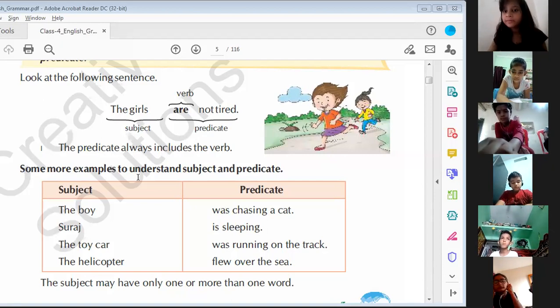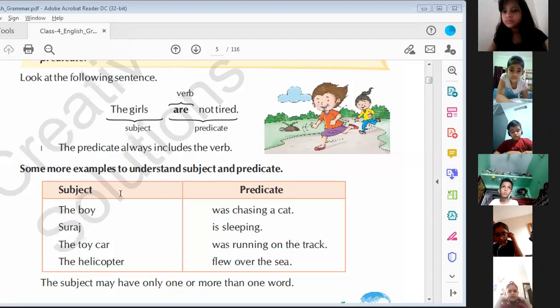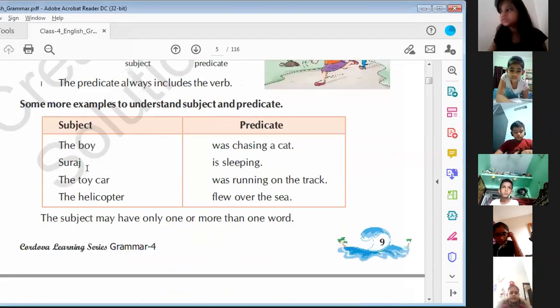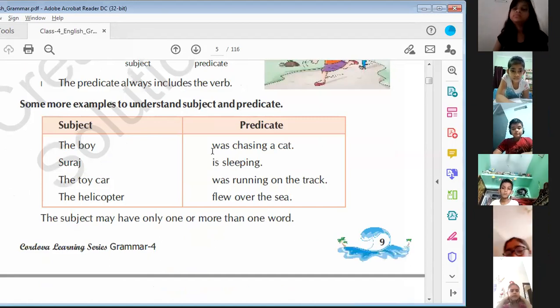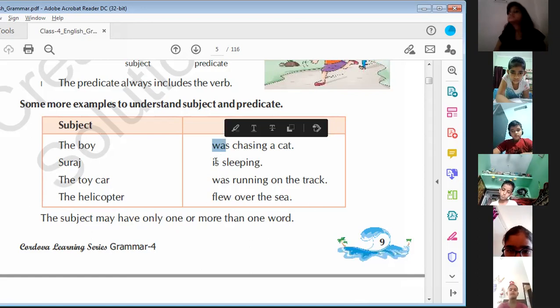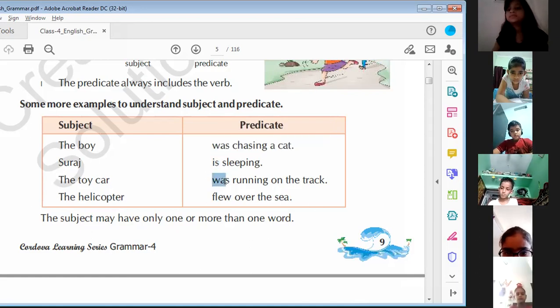Some more examples to understand subject and predicate are given here. As you can see: the boy was chasing a cat. Suraj is sleeping. The toy car was running on the track. The helicopter flew over the sea. Here some words are given like was, is, was.